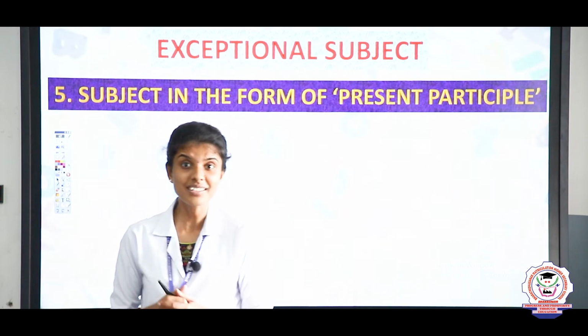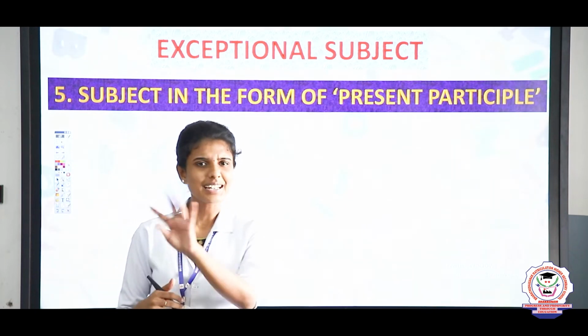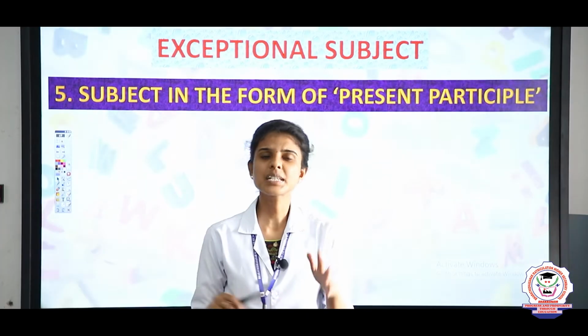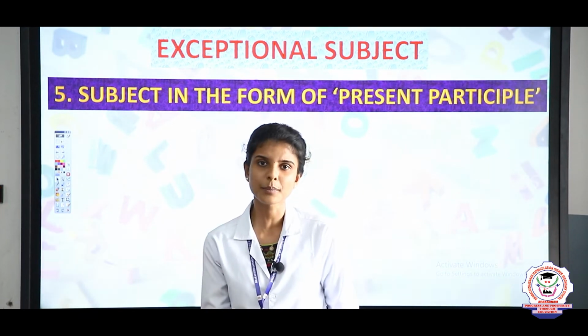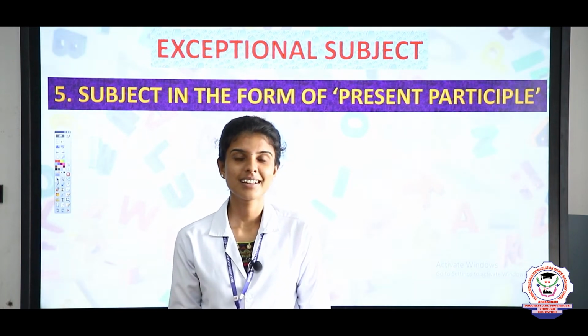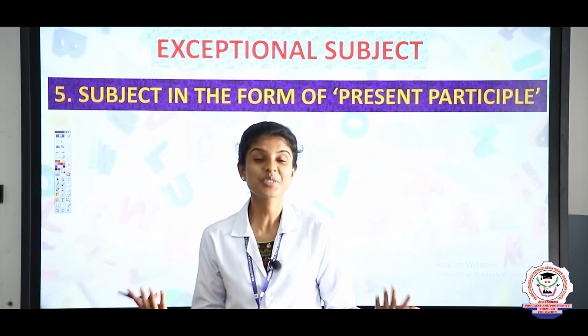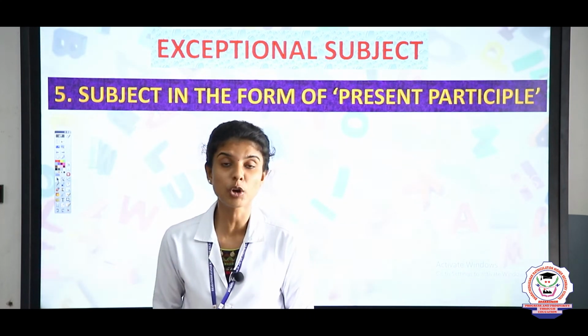Okay, other question. Is present participle, that is V1 plus ing, a verb form or a tense form? Yes, Diya, you are right. It's a verb form. Why are we not calling it a tense form?